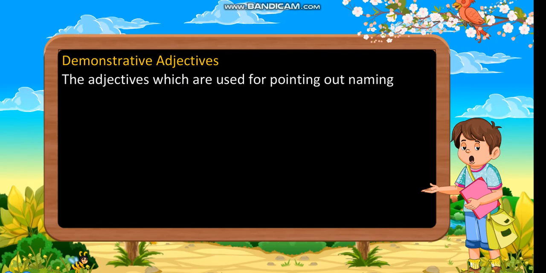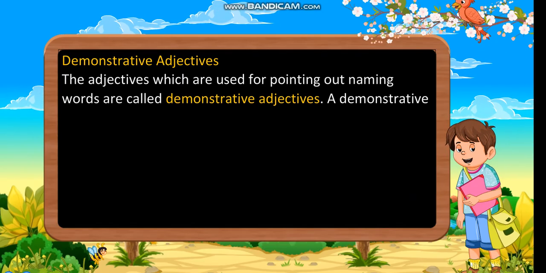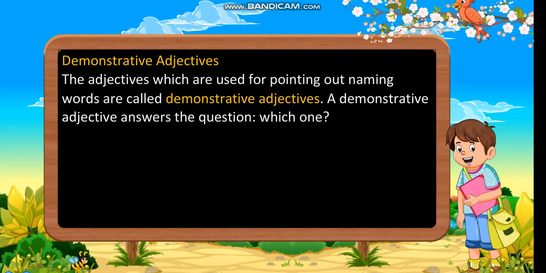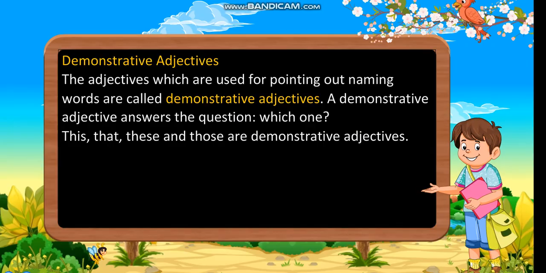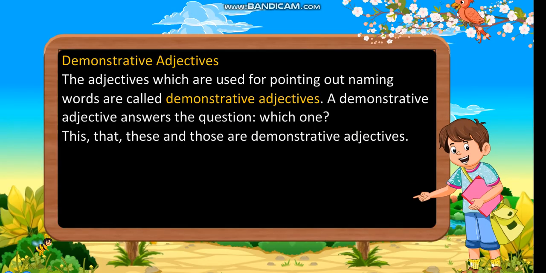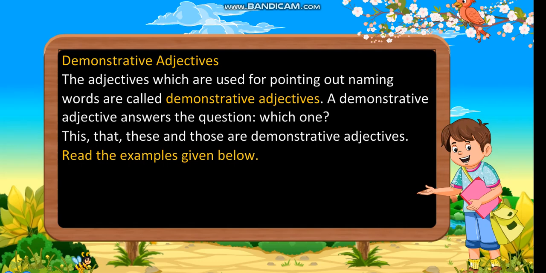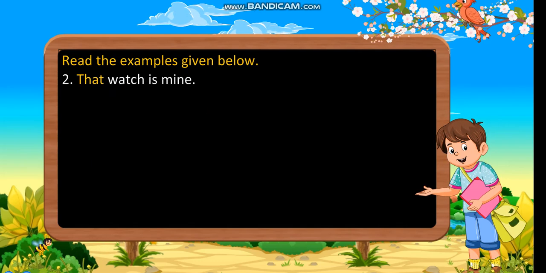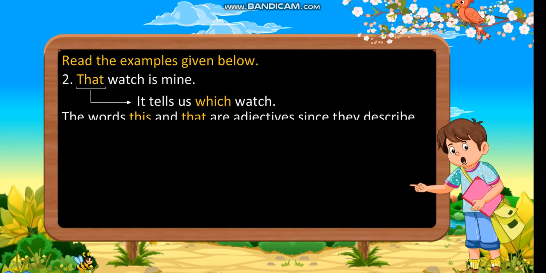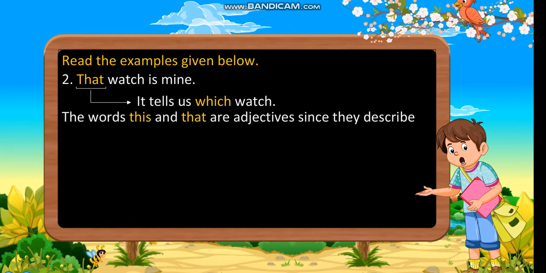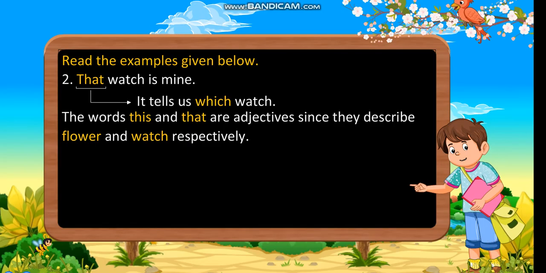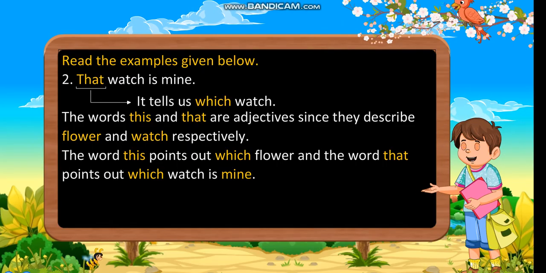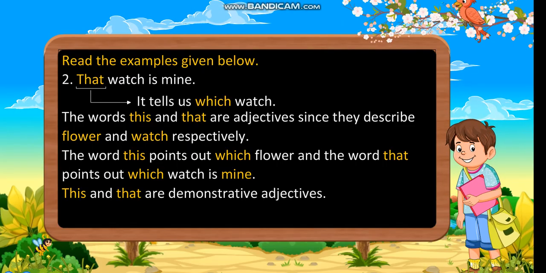Demonstrative adjectives. The adjectives which are used for pointing out naming words are called demonstrative adjectives. A demonstrative adjective answers the question, which one? This, that, these, and those are demonstrative adjectives. Read the examples given below. I like this flower. It tells which flower. That watch is mine. It tells which watch. The words this and that are adjectives since they describe flower and watch respectively. The word this points out which flower and the word that points out which watch is mine. This and that are demonstrative adjectives.